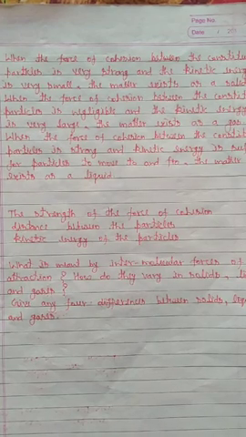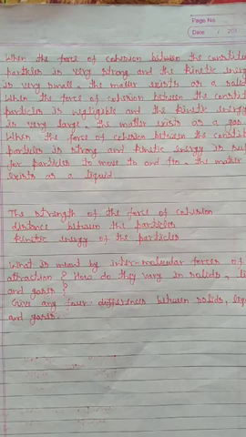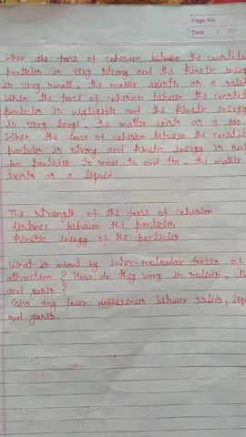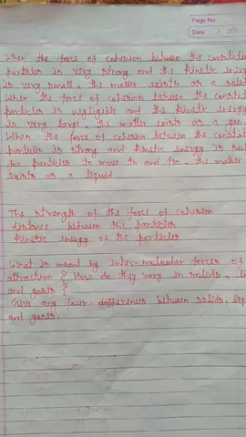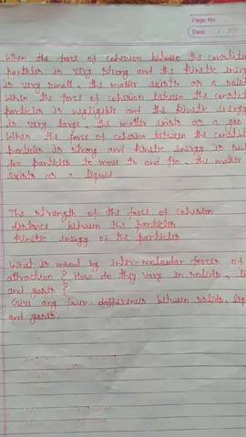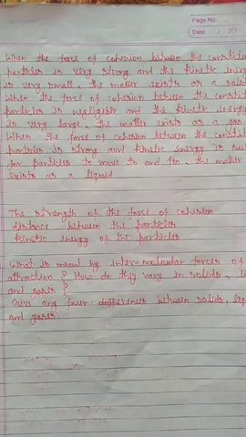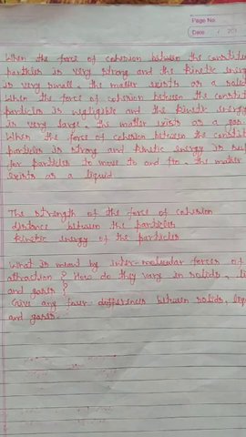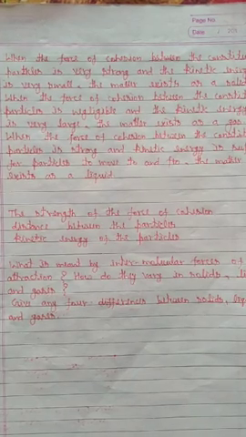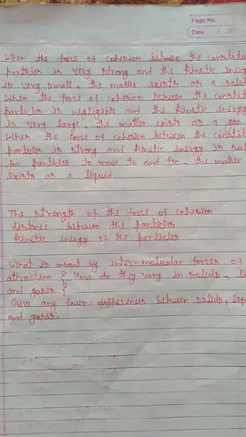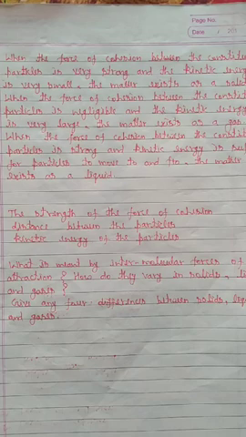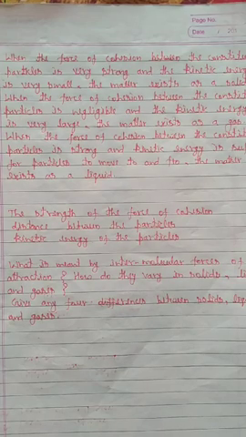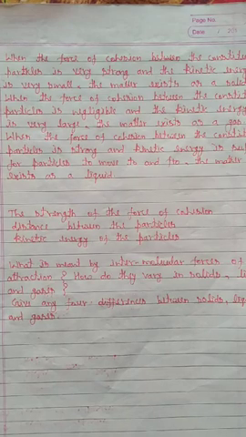Now the third difference: solids are rigid, liquids are fluid, gases are highly fluid. That means solids are rigid because the intermolecular force of attraction is very large and the intermolecular space is very small. Now the fourth difference is that solids have high density, liquids have medium density, and gases have very low density.